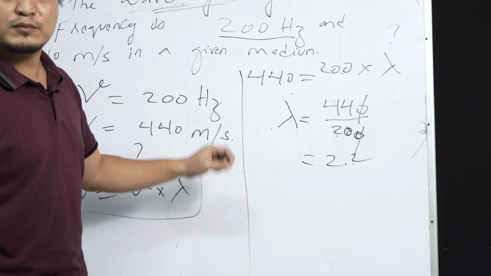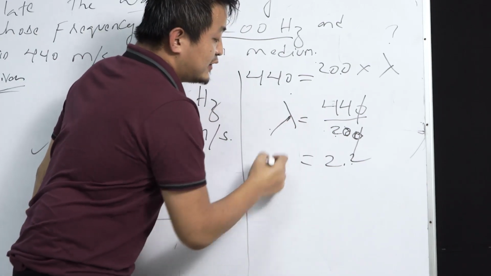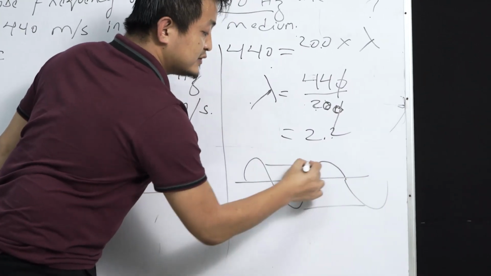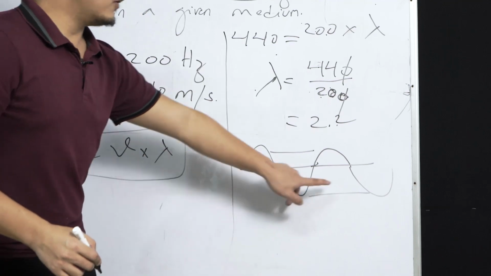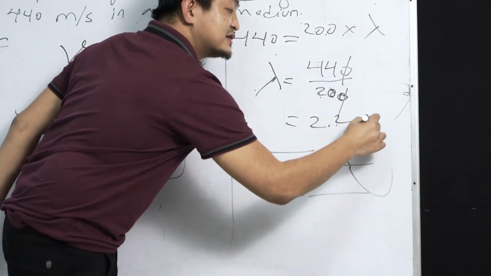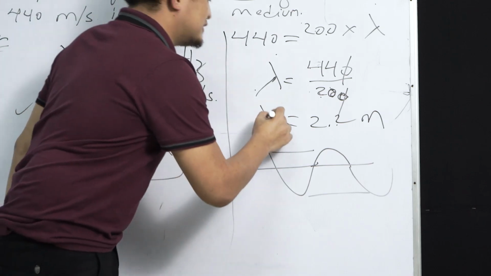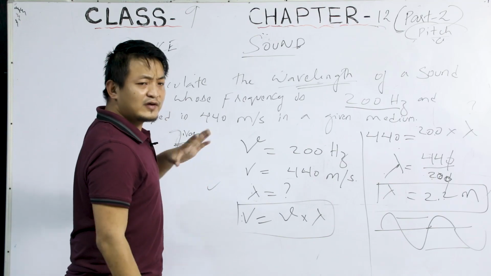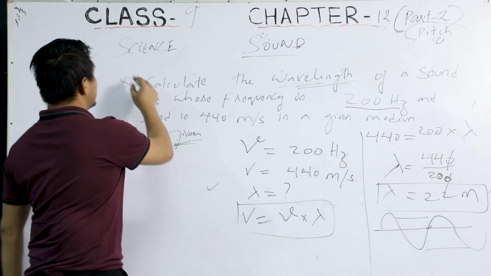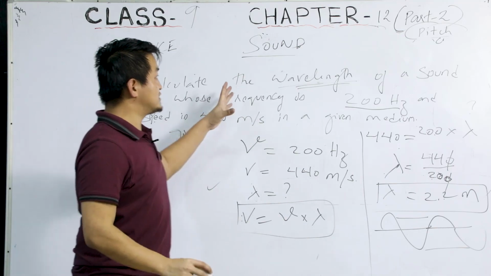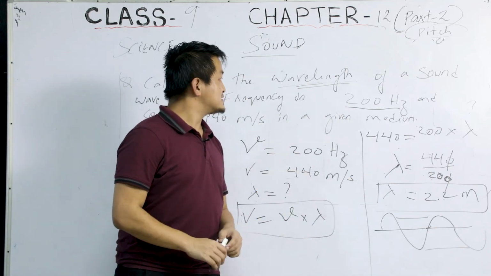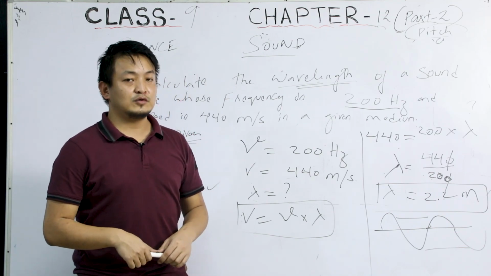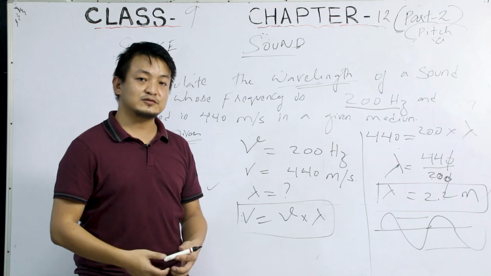Without the unit, you will not get the full mark. Now wavelength means it is about the distance between two crests or two troughs. So distance means it is always in meter. Clear? So this is our answer. By applying this simple formula, by applying this relation, we can solve any question. So students, that is all about this relation between the speed, frequency, wavelength, and also the characteristic of a sound wave. In the next class, we'll discuss the other topics which are left from this chapter.